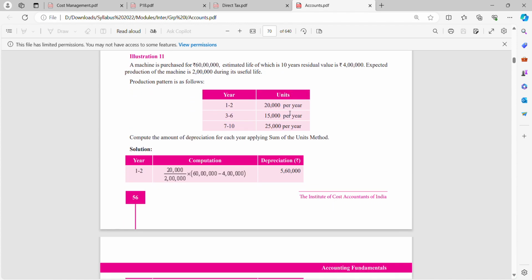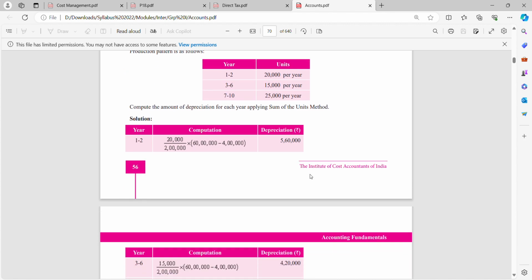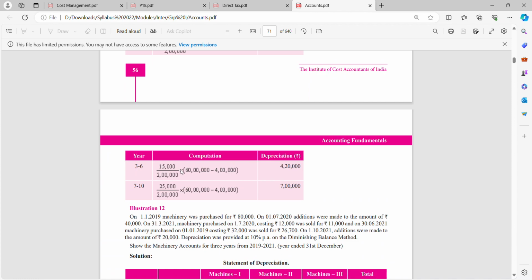See, 20,000 per year. 20,000 divided by 2 lakh, which is your total production. So 20,000 divided by 2 lakh, multiplied by 56,00,000. This 60 lakhs minus 4 lakhs: 60 lakhs is the purchase value of your asset, minus 4 lakh is your residual value. So you will get 5,60,000. Then you have years 3 to 6. In the same way, 15,000 is your total depreciation for that year. Then you have 25,000 as total depreciation. So please go through this sum.